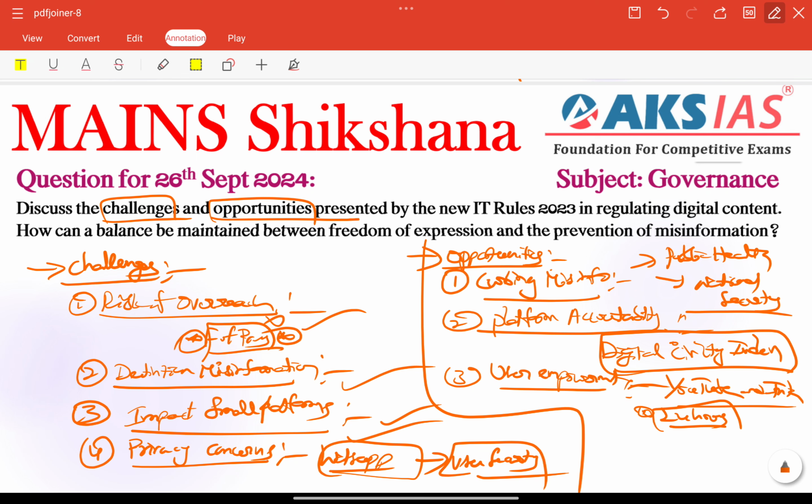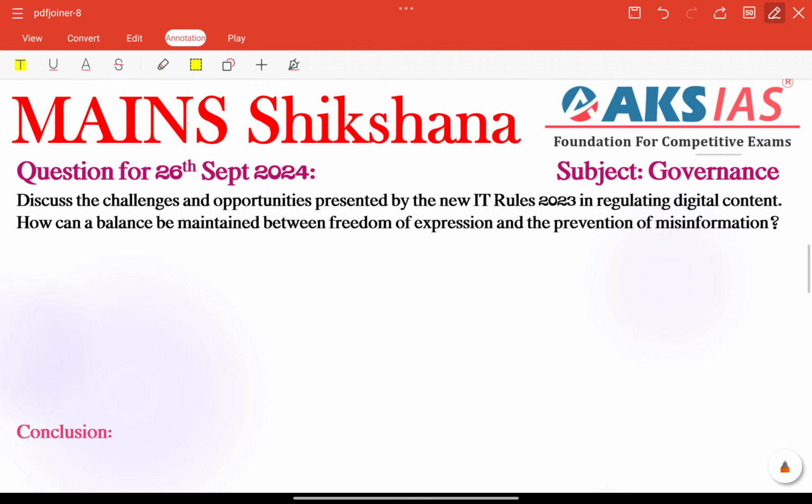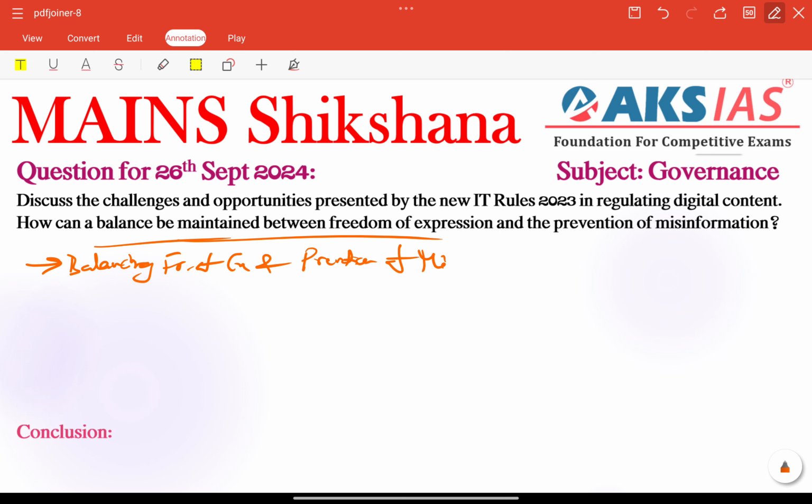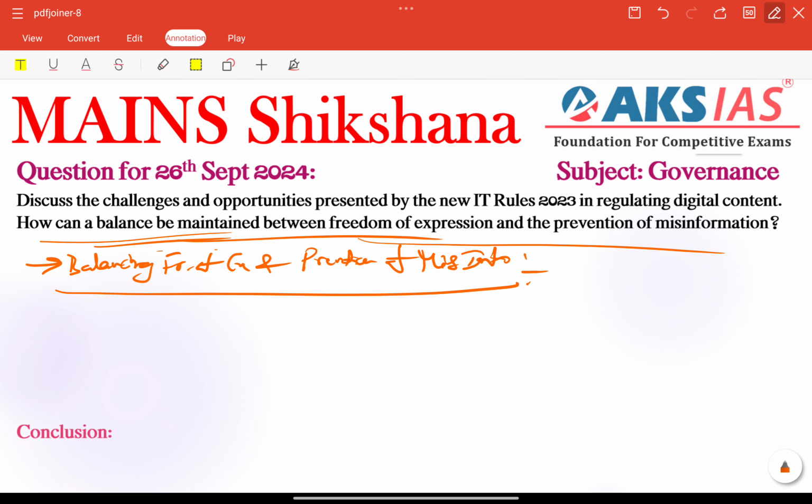So next we need to focus on balancing. The last important keyword that needs to be addressed is that a balance must be maintained, right? So balancing our freedom of expression and prevention of misinformation. Here we are creating our side headings as mentioned in the question itself, right? Very very important, because the examiner can be confused if we use other keywords here.